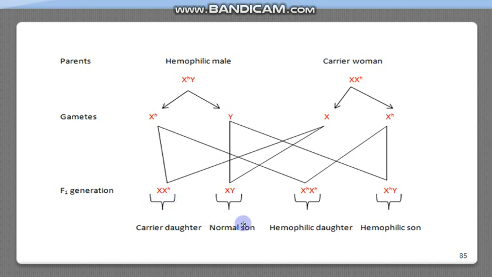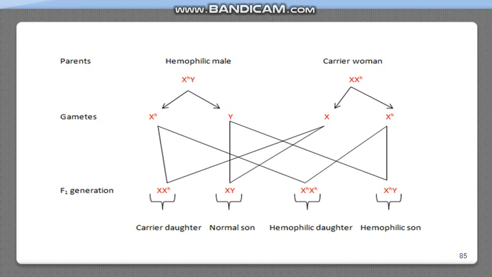So these are the normal sons. Here this is the hemophilic son and hemophilic daughter. So we see that half the sons are normal and half the sons are hemophilic, and half the daughters are carriers and half the daughters are hemophilic.